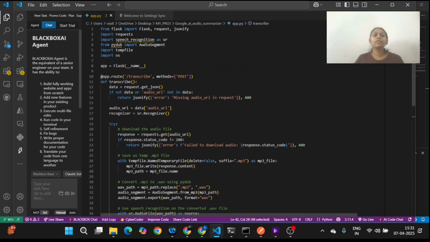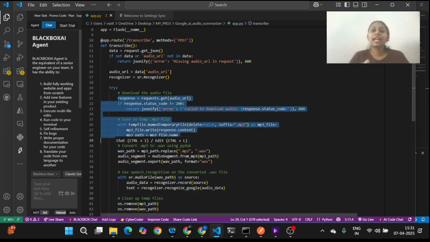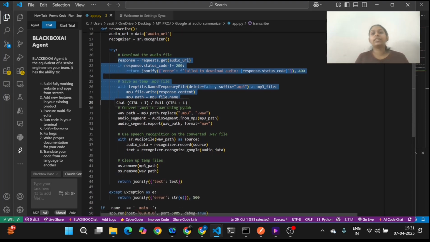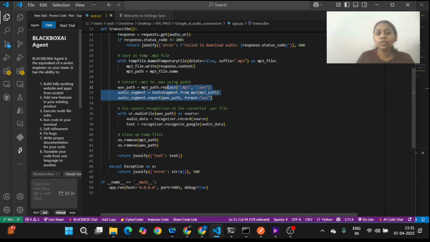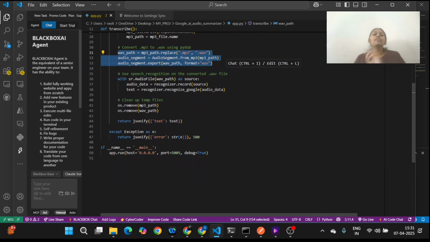So here we'll make the necessary imports, including the speech recognition library. We'll be getting the data and we'll store and download it, because this Flask server doesn't have direct access to Rocket.Chat's file services or file storage. So we'll have to have it locally for it to transcribe, and then we'll be converting it to the .wav extension, because the speech recognition library only supports a few formats, out of which WAV is one. So we'll be converting the received audio file's extension to WAV, and then we'll proceed to transcribe it.